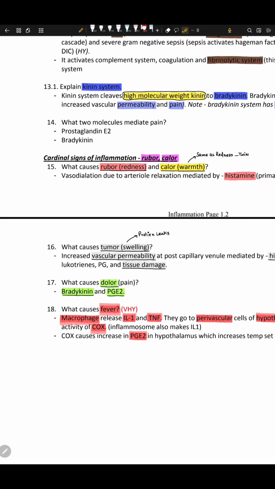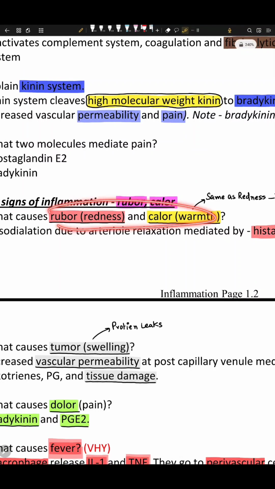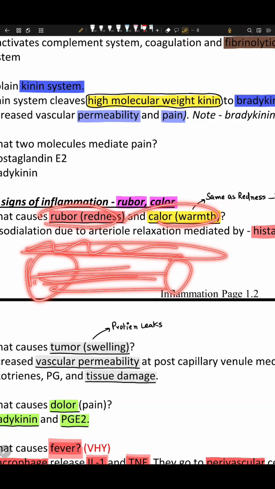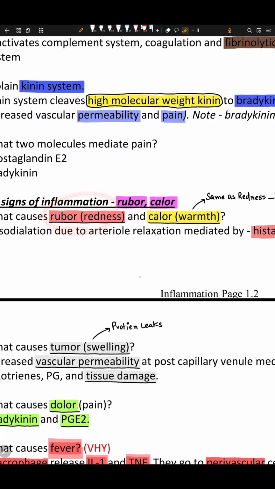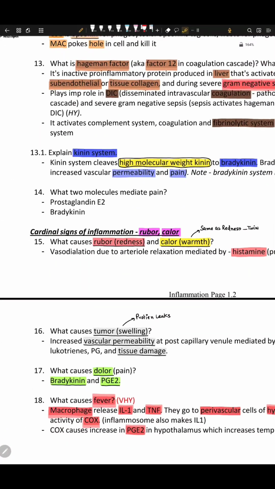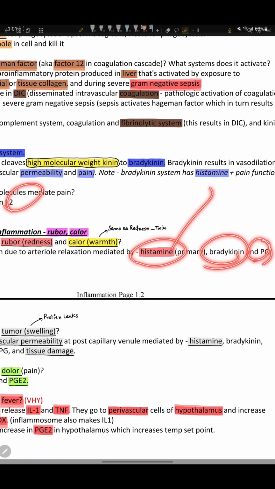Well, first of all is rubor and calor. What is rubor? Rubor is redness, calor is warmth. Now note that both of these things are mediated via one single pathway. What is this pathway? It's just vasodilation happening. Once the arteries dilate, more blood can travel. Once more blood can travel, the skin turns red. Why is there warmth? Because this oxygen-rich blood is warm, right? So vasodilation, arterial relaxation by histamine, bradykinin again here, and PG, right?